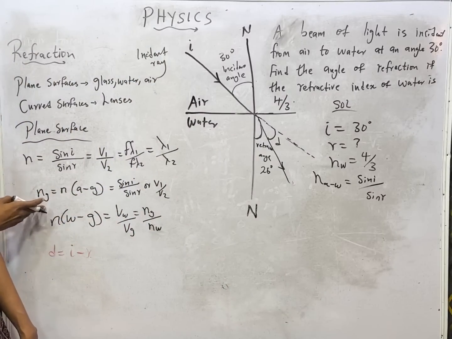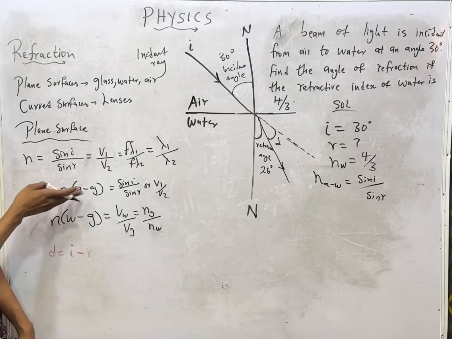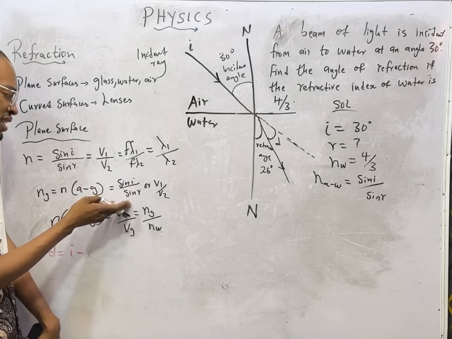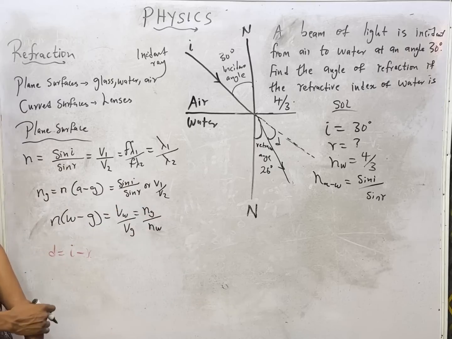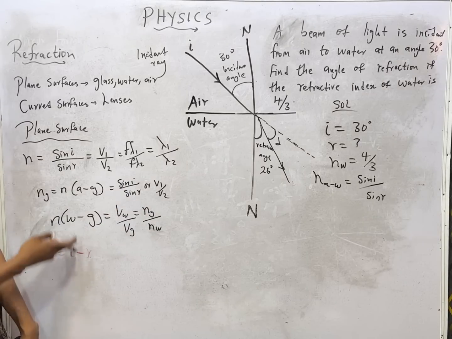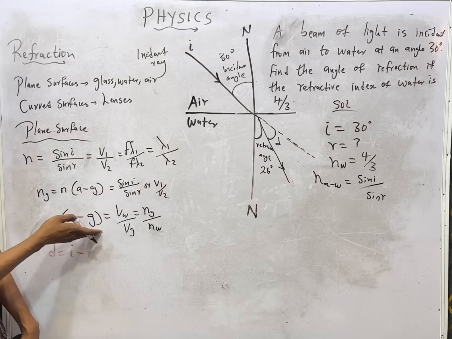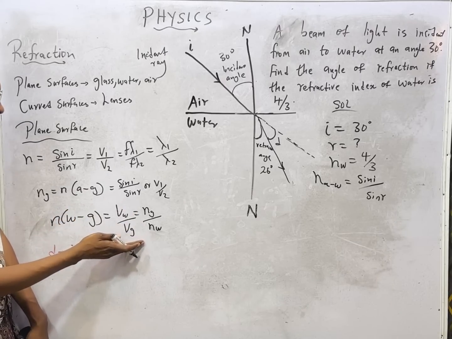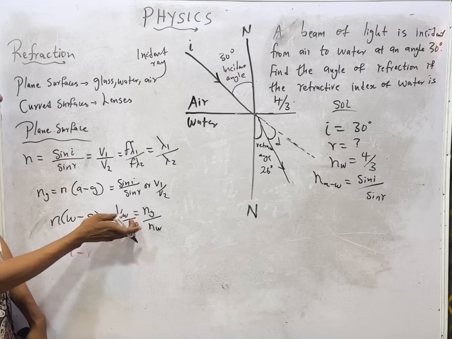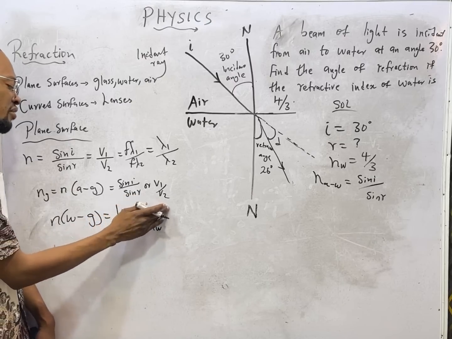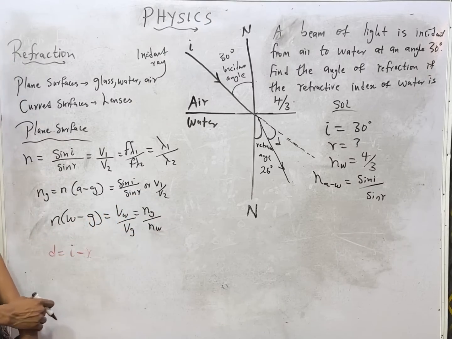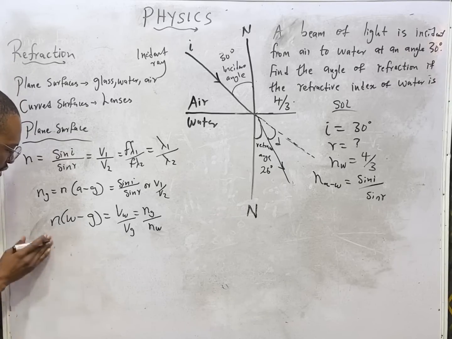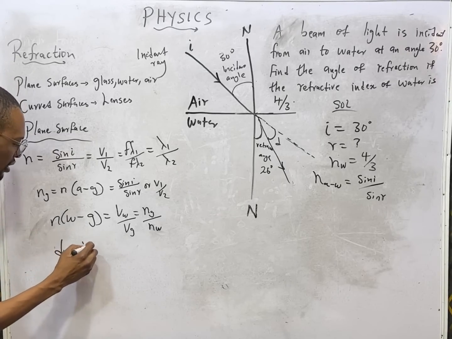So refractive index of glass, if you are given, is the same thing as refractive index of air to glass, and it is sine I over sine R or V1 over V2. And the refractive index of water to glass is the same thing as velocity in water over velocity in glass, and it is the same thing as refractive index of glass over refractive index of water. So all these minor formulas, they are very important. Deviation is equal to I minus R.